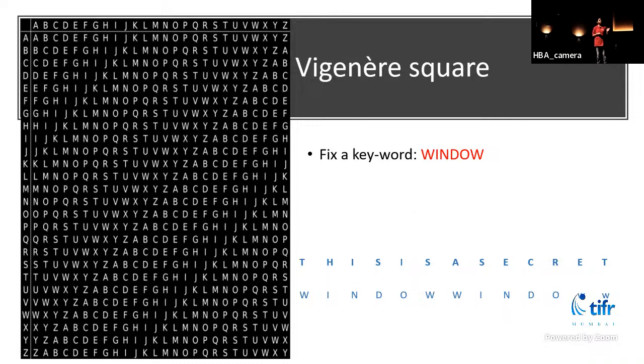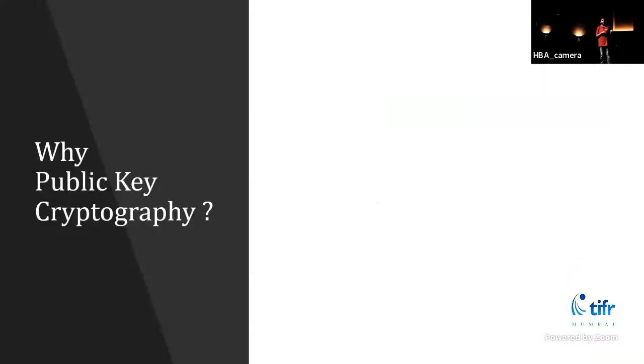If you see, in both the methods that we saw until now, the Vigenère square and the Caesar cipher, the key was an important part. You required the key. Let's say you and your friend lived far apart, and you had to also communicate the key to them somehow, and your enemy found the key in the process of communicating, what would you do? That would be really problematic. So we'll move on to a new method of encrypting, which avoids this problem.